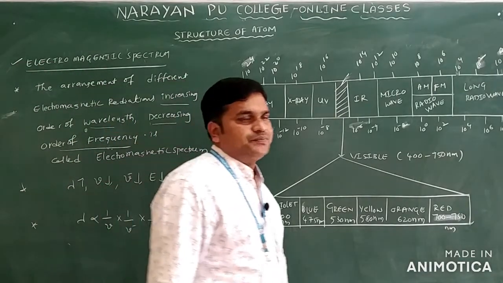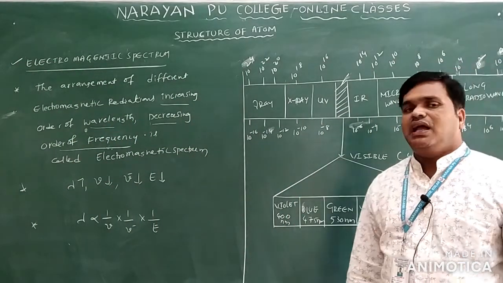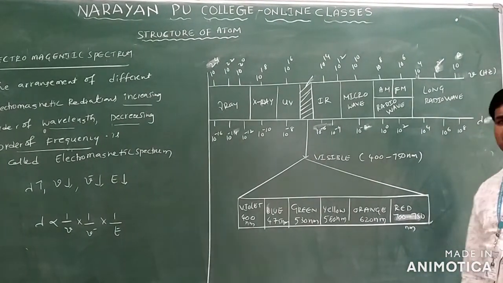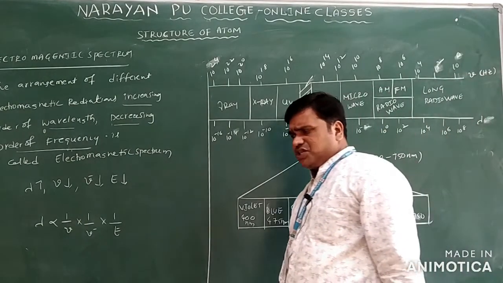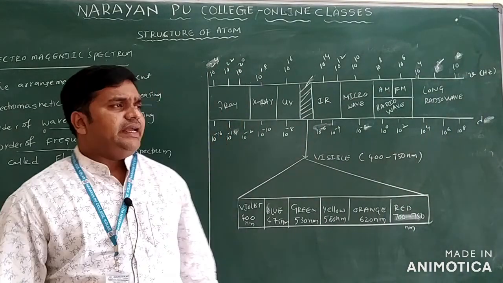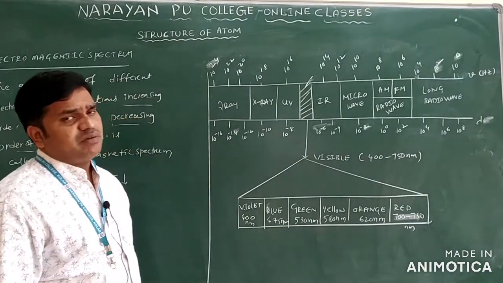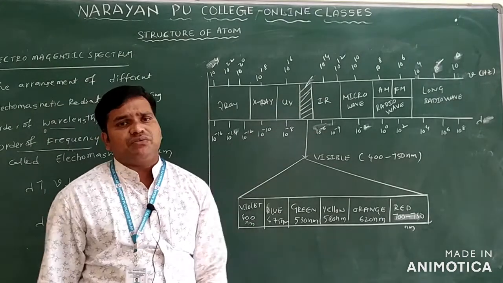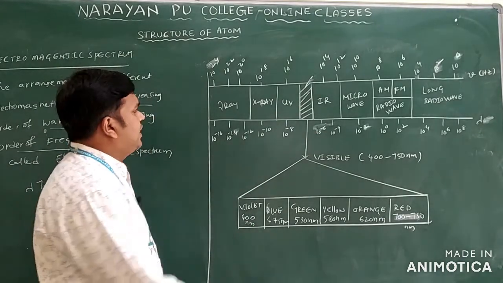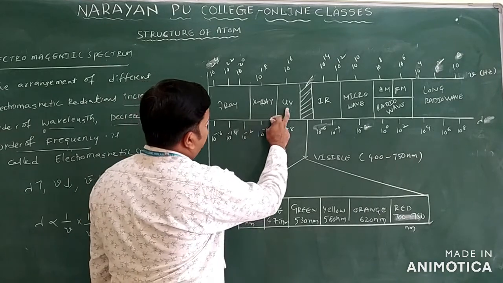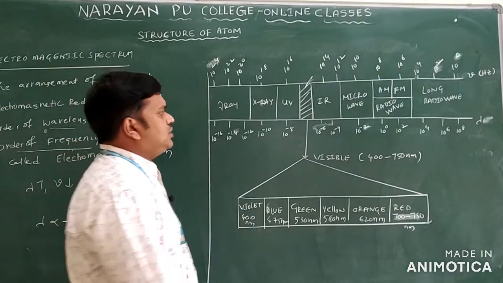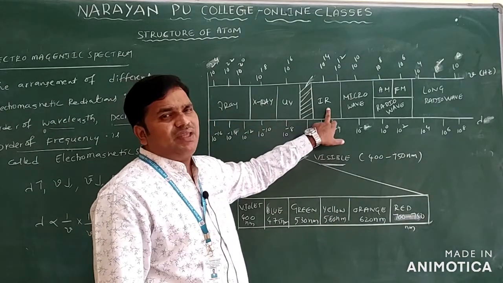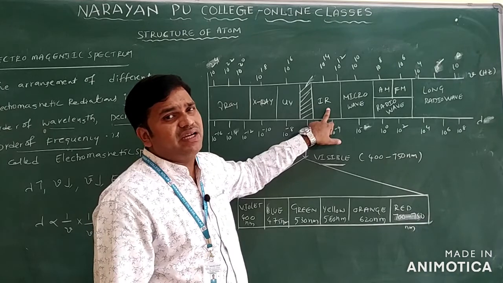Now we can see that the electromagnetic spectrum has different types of regions. We already discussed the examples: cosmic rays, X-rays, UV rays, visible rays, IR rays (infrared rays), radio waves and microwaves. These are examples of electromagnetic radiations. So we can see the arrangement of these different electromagnetic radiations here: gamma ray, X-ray, UV, which is ultraviolet rays. This part is the visible region. Next we have IR. Again IR has three types: near IR, far IR, and IR.